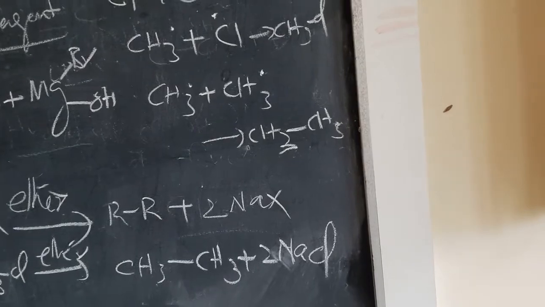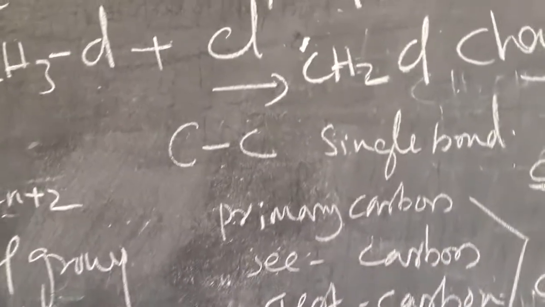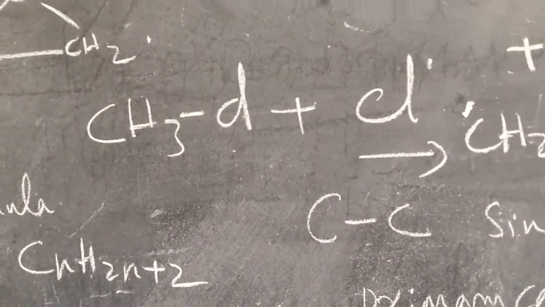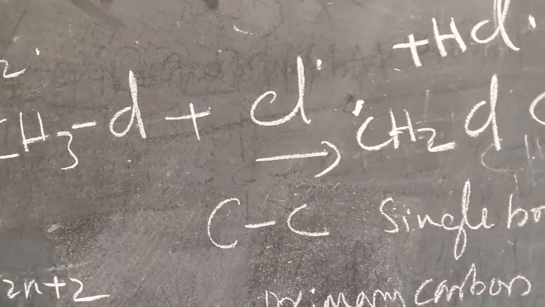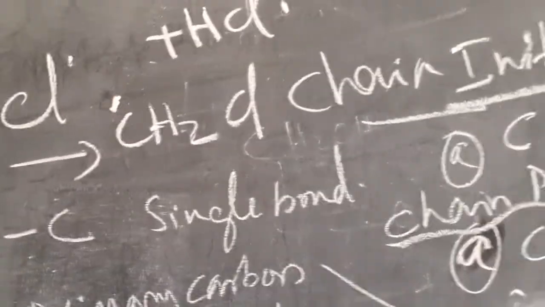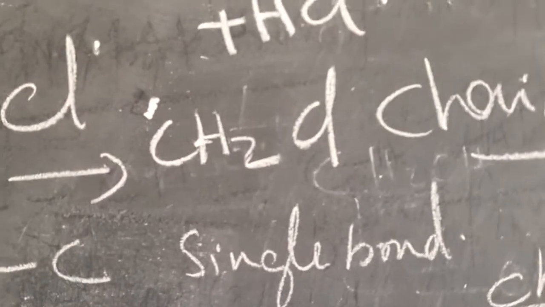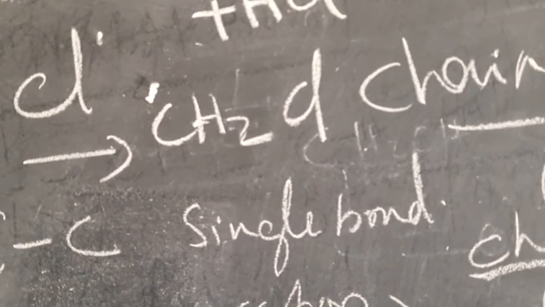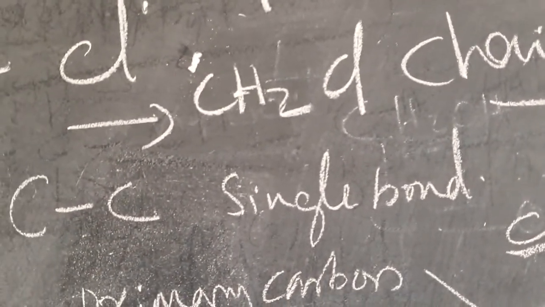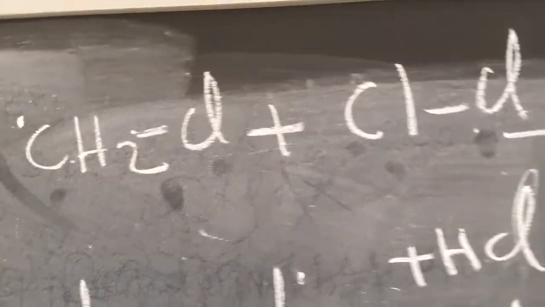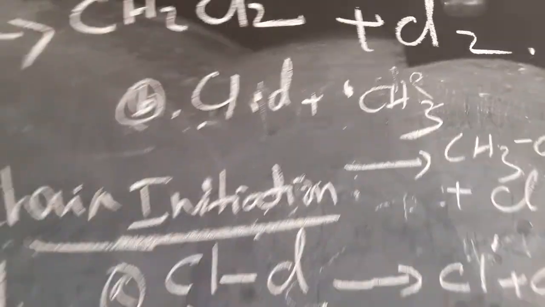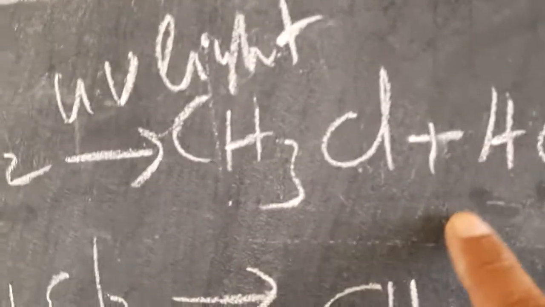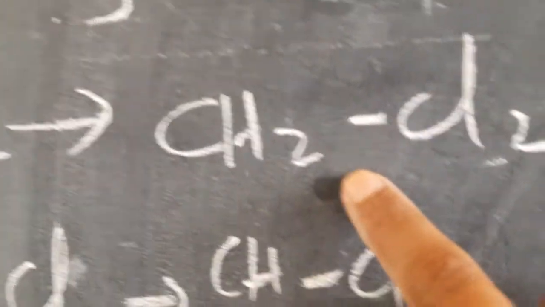And in the chain propagation, again there is a step here. That is CH3Cl plus Cl dot, free radicals. You are getting CH2Cl. CH2Cl is a free radical. That free radical again combines with Cl2. You are getting CH2Cl2 plus HCl. Where is CH2Cl2? Here it is. The first one CH3Cl, second one is CH2Cl2.